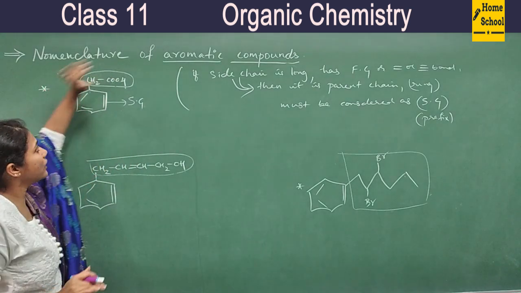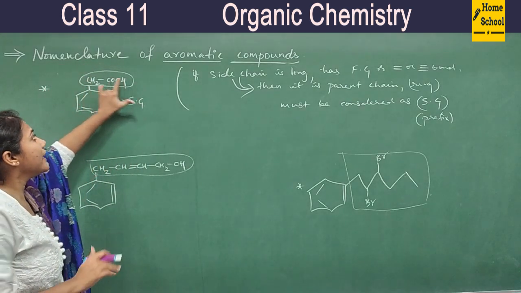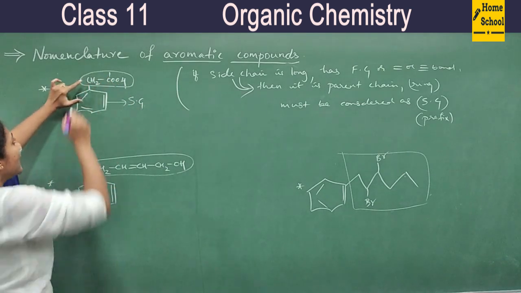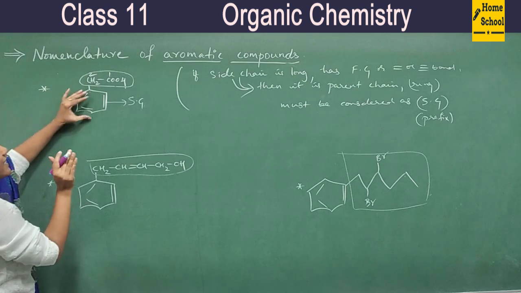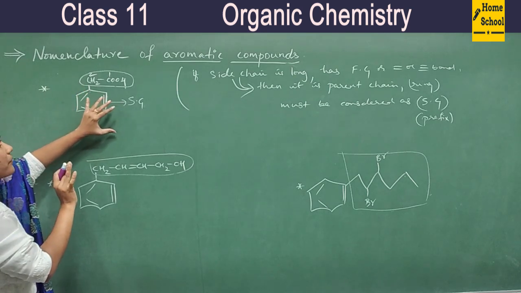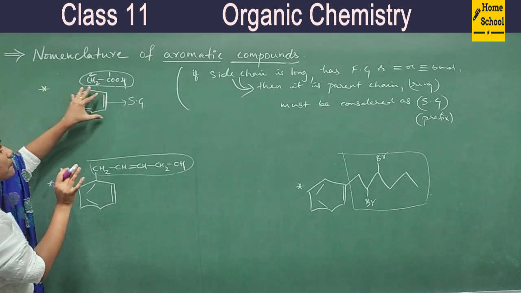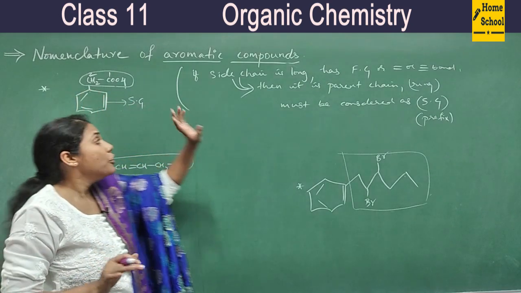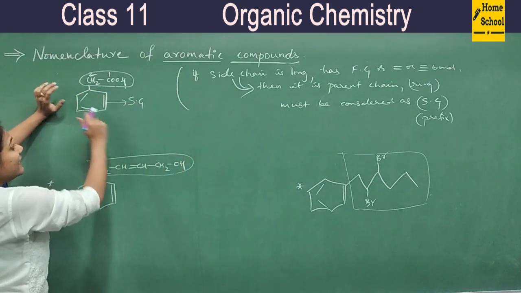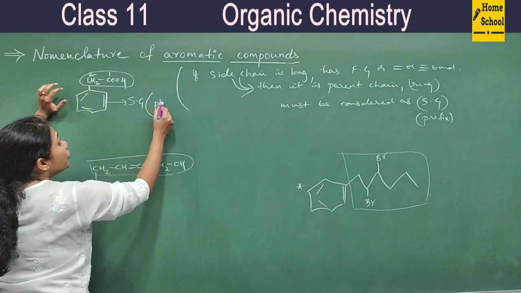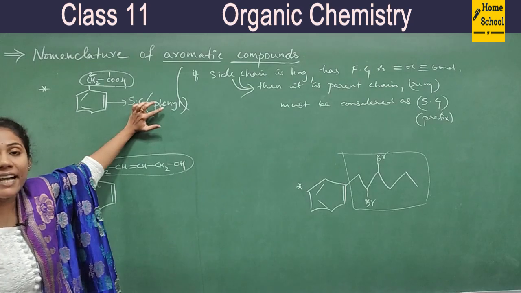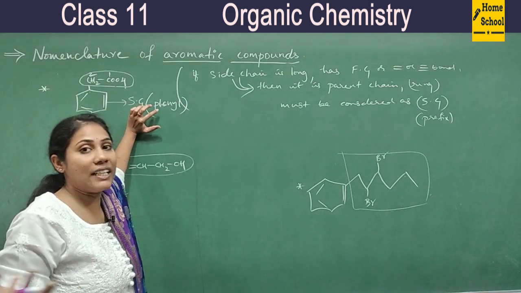So this is my parent chain. Functional group containing carbon should have number 1 position, right? And the next carbon, this is number 2. So this is like a branch. And you are mentioning this branch name, this benzene name, in the form of prefix. So when you write benzene as a prefix, you have to use the word phenyl. We don't use the word benzyl. We have to use the word phenyl.